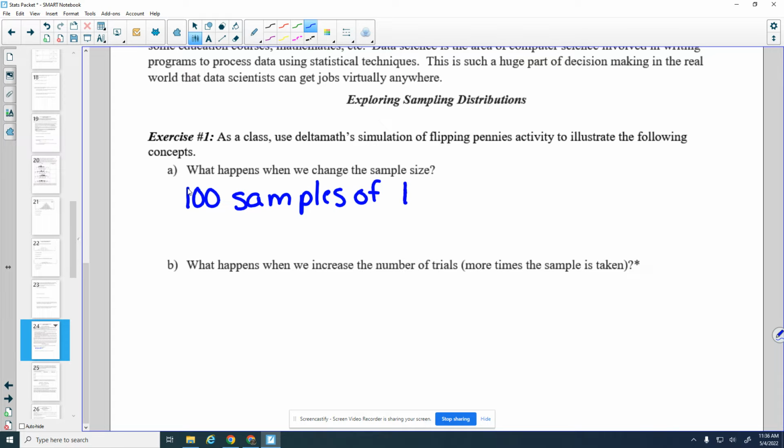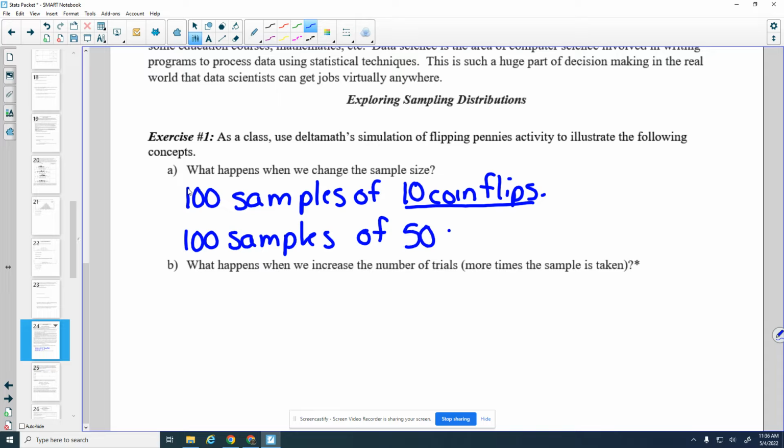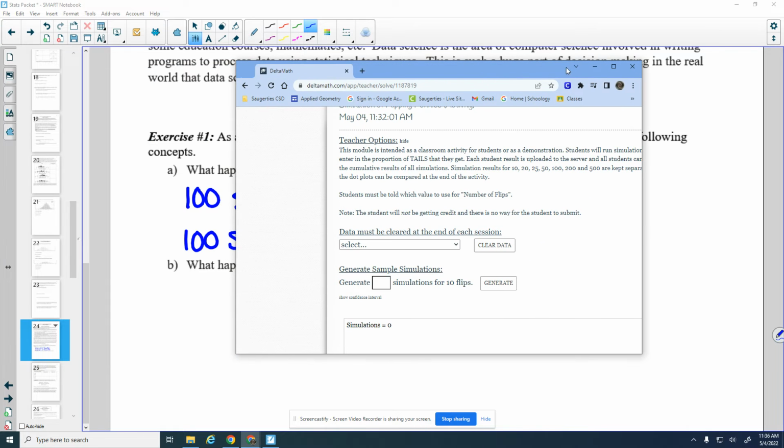of 10 coin flips. So this is 10 coin flips. And then we're going to do 100 samples again of 50 coin flips. And we're going to see what types of changes occur. Okay, so we'll write those two. So I'm going to pull the Delta Math over.